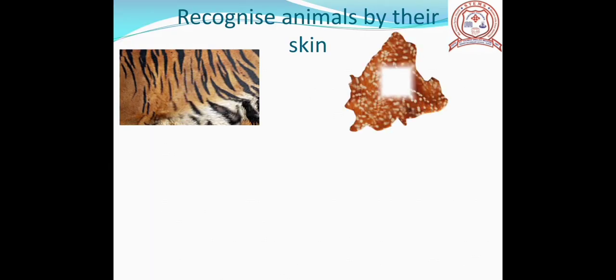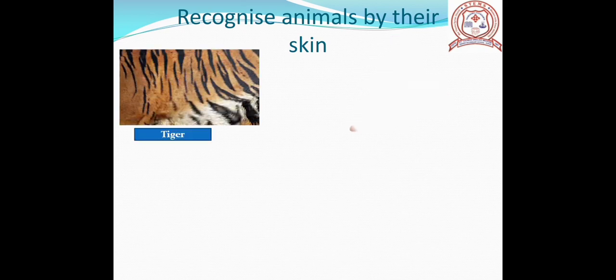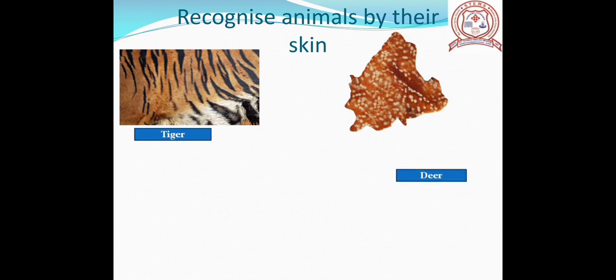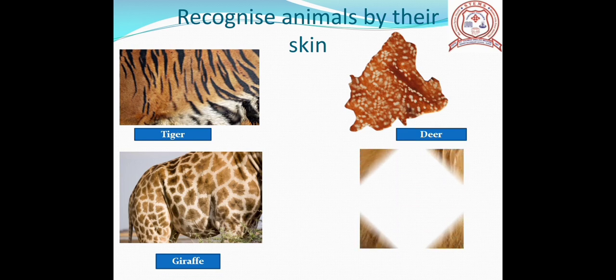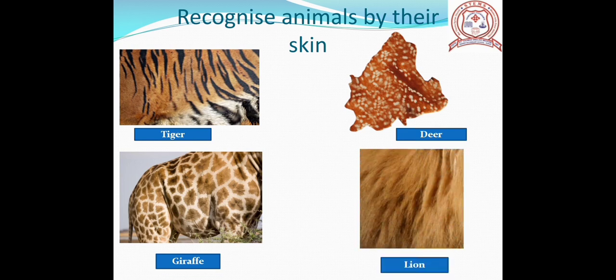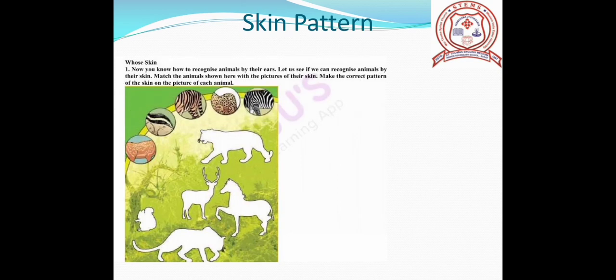Children, you all have noticed that animals have different types of skin. Many animals, we are able to recognize them just by their skin patterns. Let's recognize animals by their skin. I told you many animals we are able to recognize just by their skin patterns.